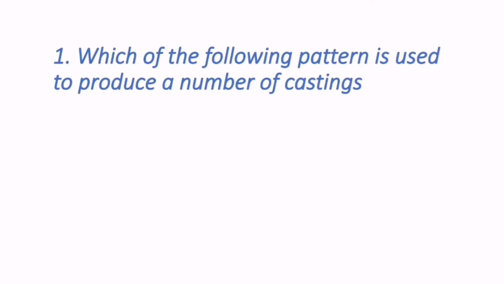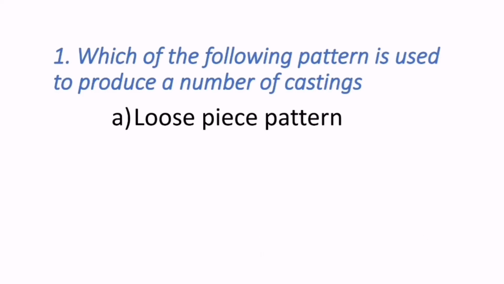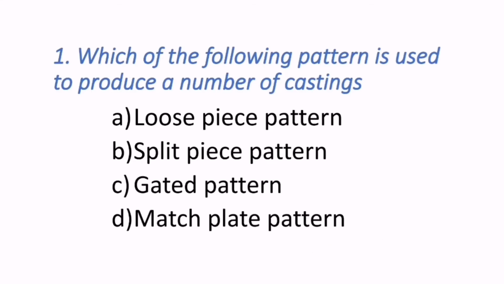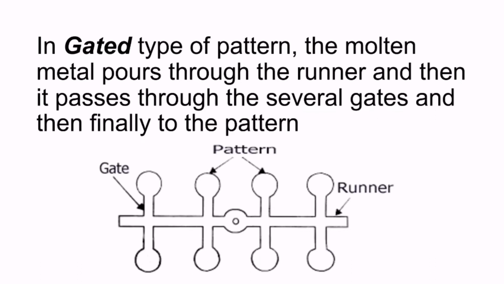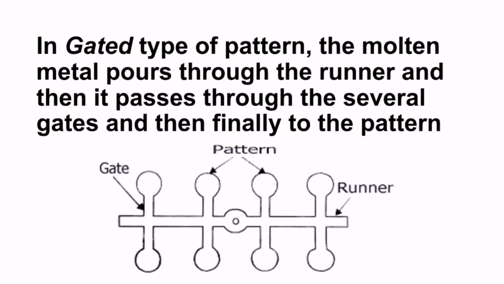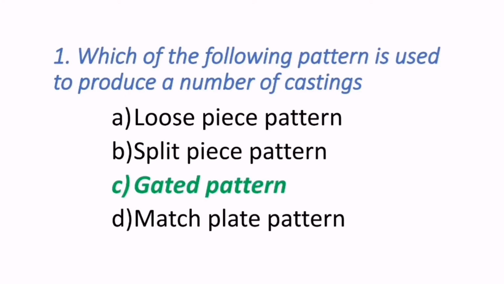The first question reads, which of the following patterns is used to produce a number of castings? The options are loose piece pattern, split piece pattern, gated pattern, match plate pattern. To answer that, in the gated type of pattern, the molten metal pours through the runner and then passes through the several gates and then finally to the pattern. By looking at this figure, we can understand that the gated pattern is going to produce more number of castings. Hence, the correct answer is C, that is gated pattern.